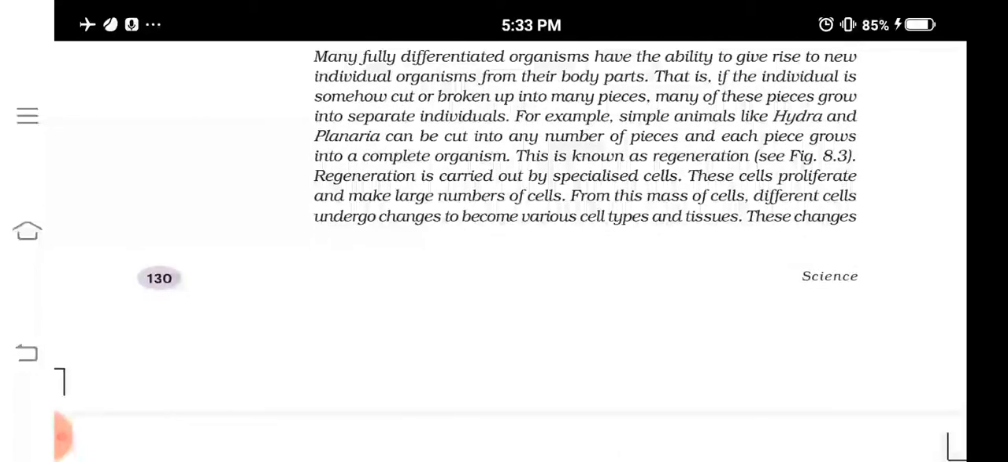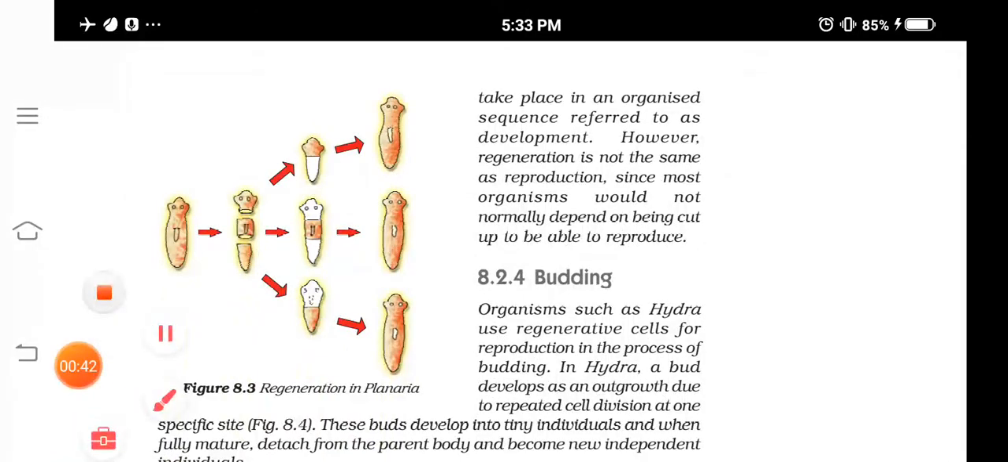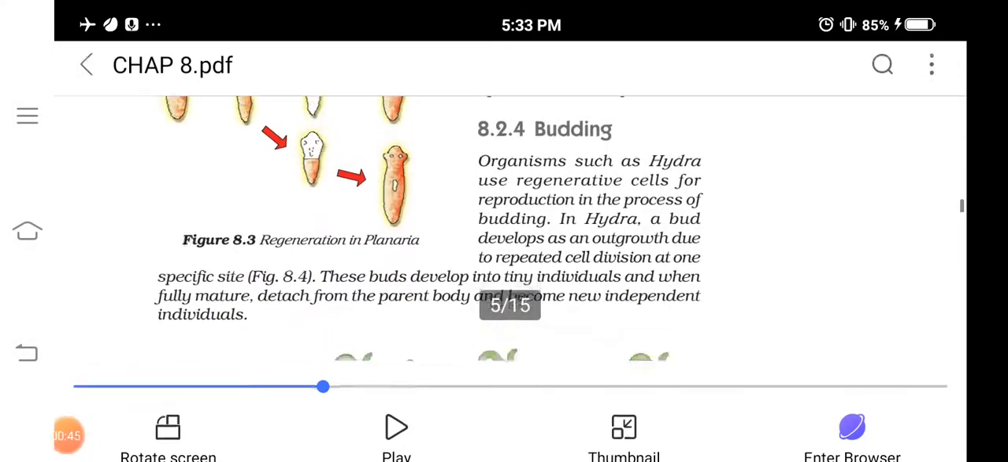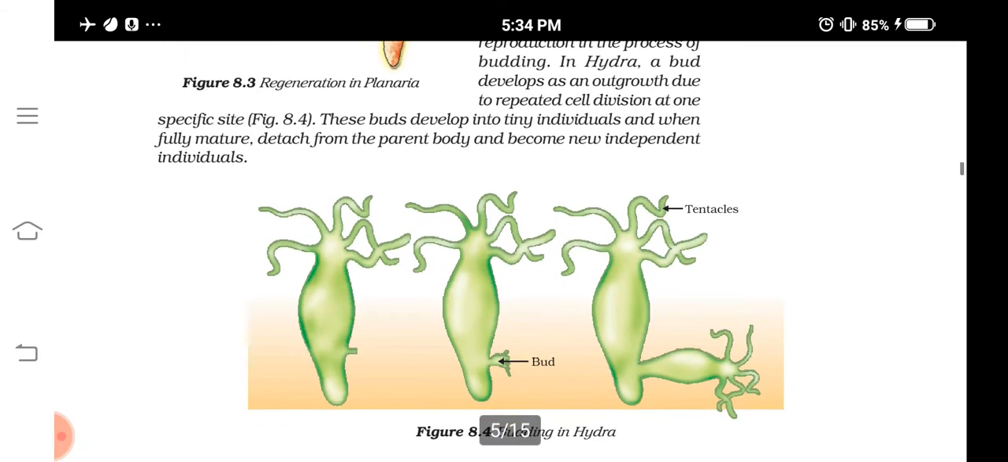Now we are going to study the process of budding. Organisms like hydra can also regenerate, and they also use budding. In budding, in a specific part of their body, cell division continuously takes place, and this results in the formation of a small bud. You can see a small bud arising.